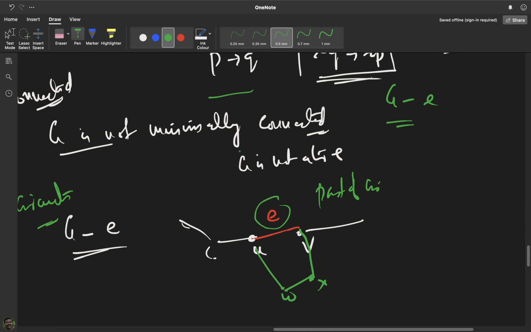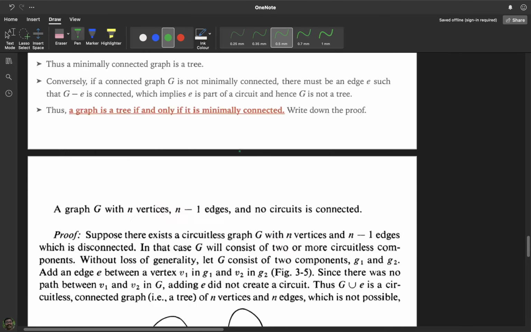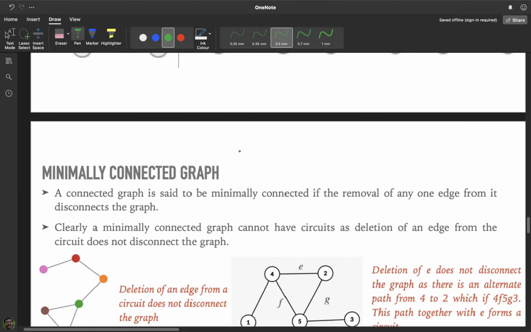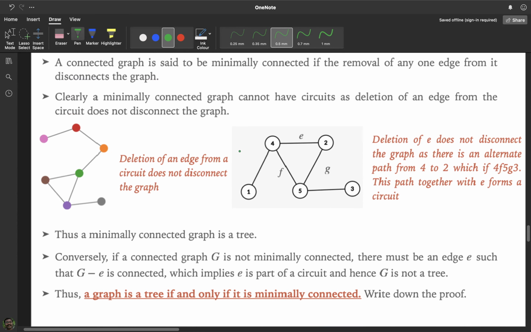If a graph is minimally connected, then it is a tree, and if a graph is a tree, then it is minimally connected. So you can see these things here. If it is minimally connected, the removal of any edge disconnects the graph. We have already discussed it. And a minimally connected graph cannot have circuits, because suppose this is a graph that has a circuit, and if I delete this edge, you can see that the graph will still be connected. So this is the problem of circuits.